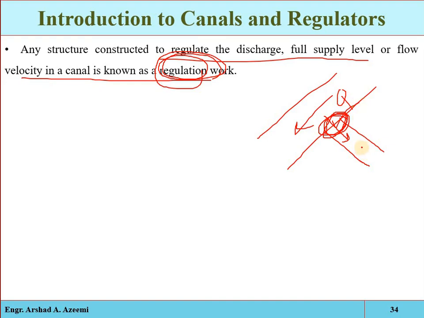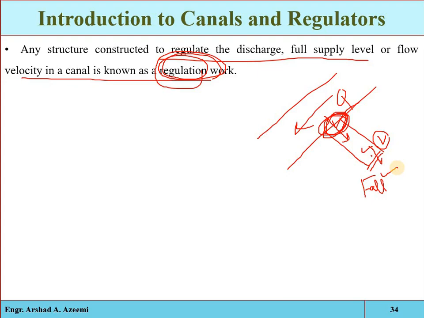Now, for example, due to steep slopes or abrupt changes in ground elevation, if velocity is increased, then we construct a fall structure. It breaks the heavy velocity, decreases the velocity and dissipates the energy. So the fall is also a regulator structure, which is controlling the hydraulic characteristics of the flowing water in the irrigation canal.